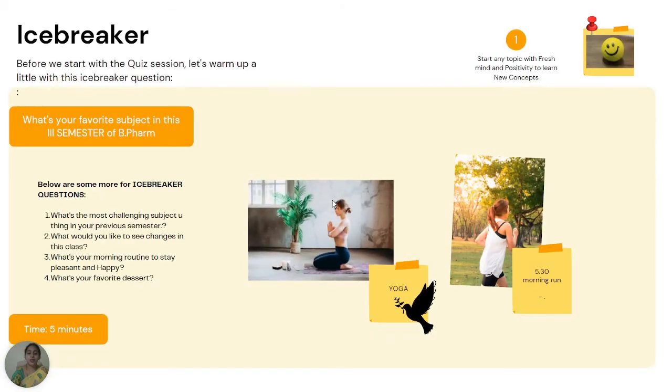If we keep taking only theory concepts, the students will get bored. So it's better to introduce some icebreakers in between so that the students get re-energized. In between the theory class, you can ask questions like whether they find the topic interesting, whether they like the subject, what was the most challenging subject in their previous semester, or whether they want to implement any animated videos in this class.